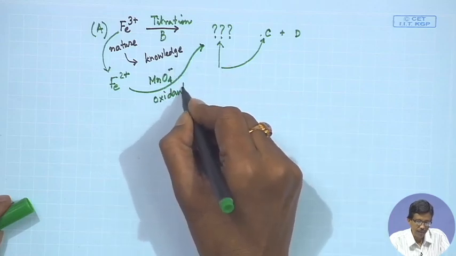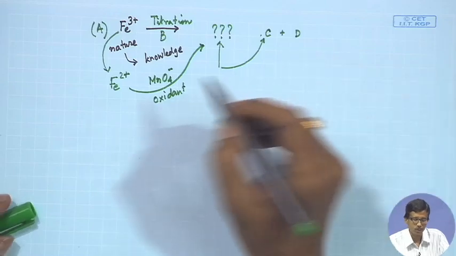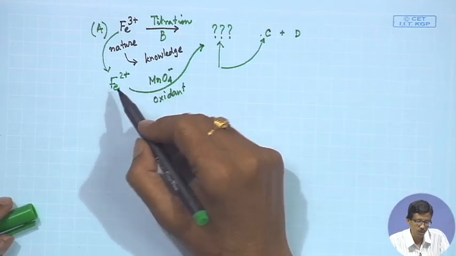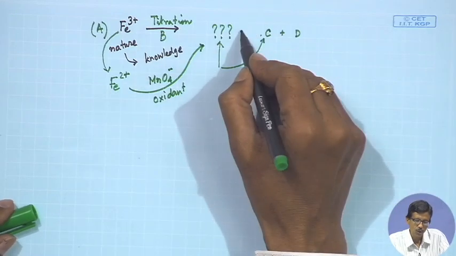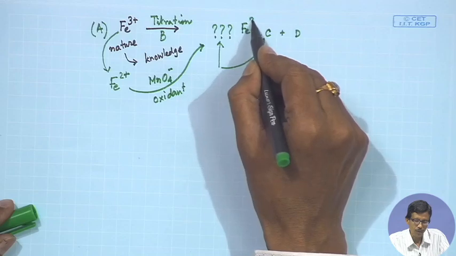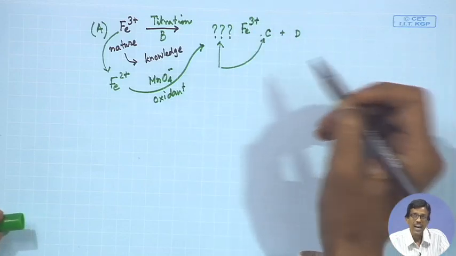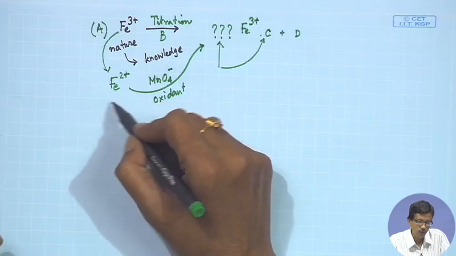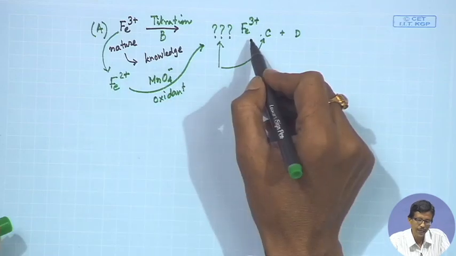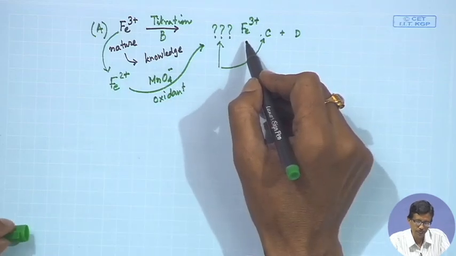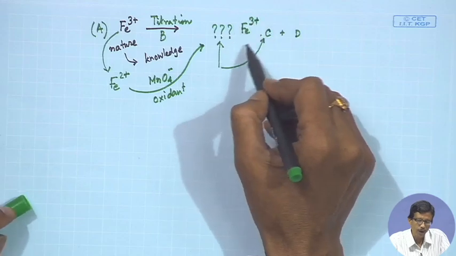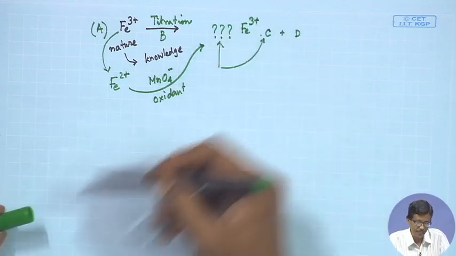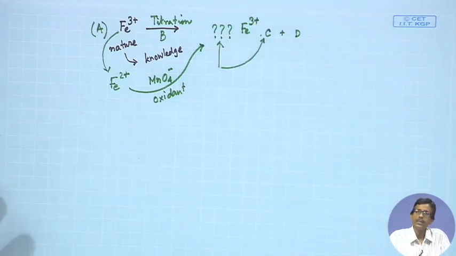Using that oxidant, we quantitatively oxidize Fe2+ to Fe3+, and towards the end of this titration all Fe2+ will be exhausted and we will end up with Fe3+ in the solution. This end point will be dictated by some indicator. This is basically the knowledge we are talking about.